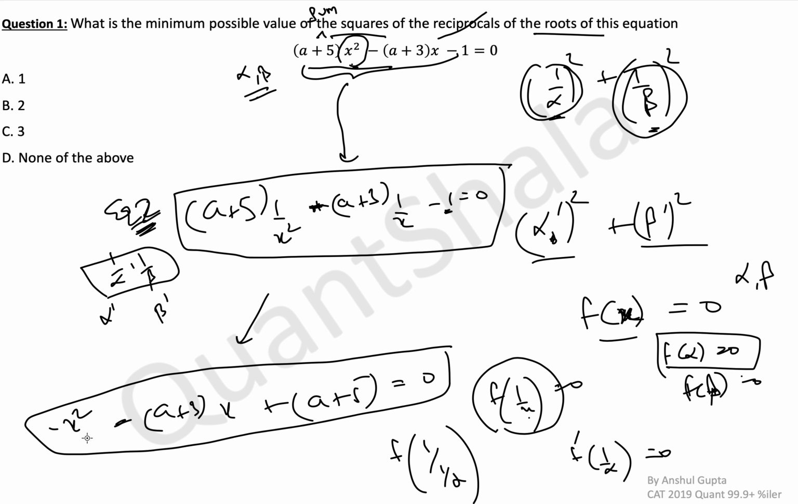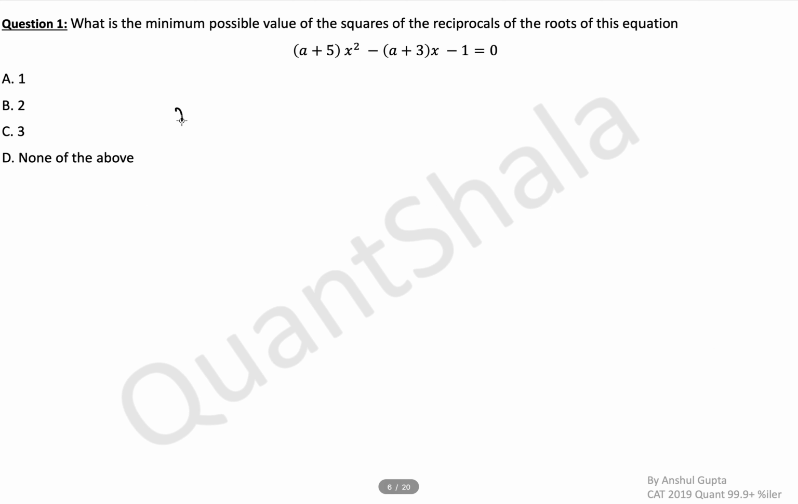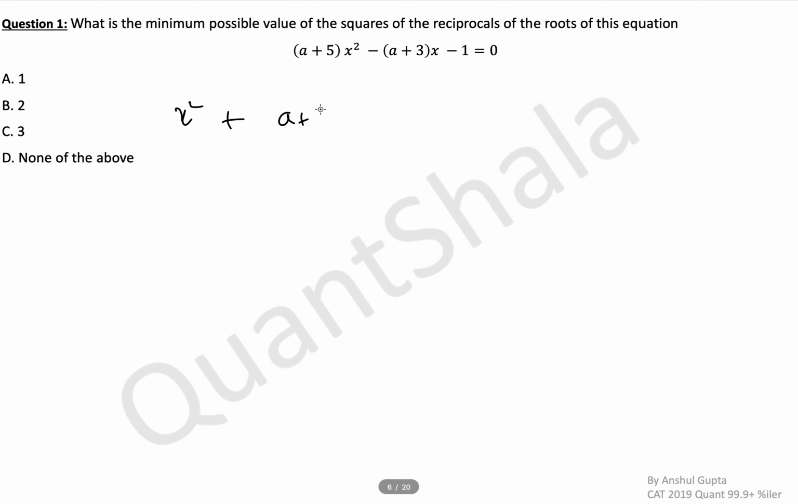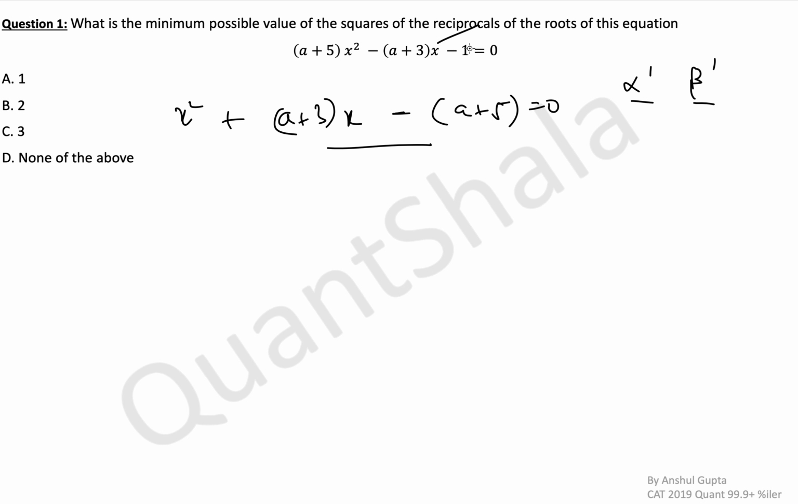Let's write this on the next slide, and we'll multiply this by minus 1, so that x square becomes positive, just so it looks good. So the new equation that we got is x square plus (a plus 3)x minus (a plus 5) is equal to 0. And if this has roots alpha dash and beta dash, then what do we need to calculate? Now remove the reciprocals thing from here. We simply need to calculate the minimum value of alpha dash square plus beta dash square.